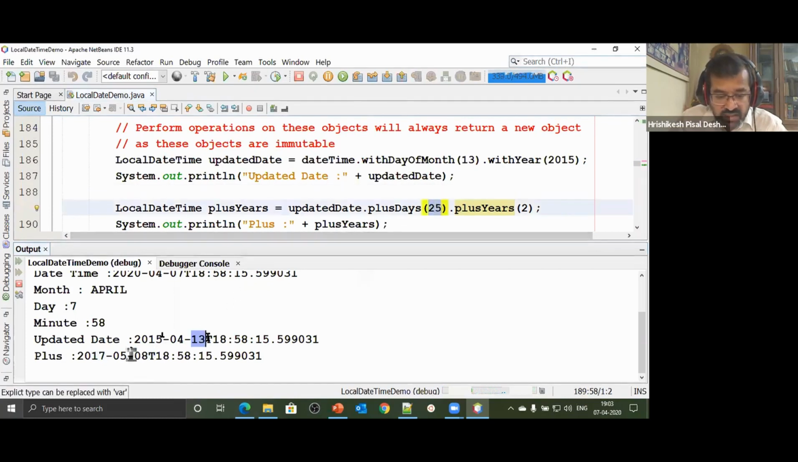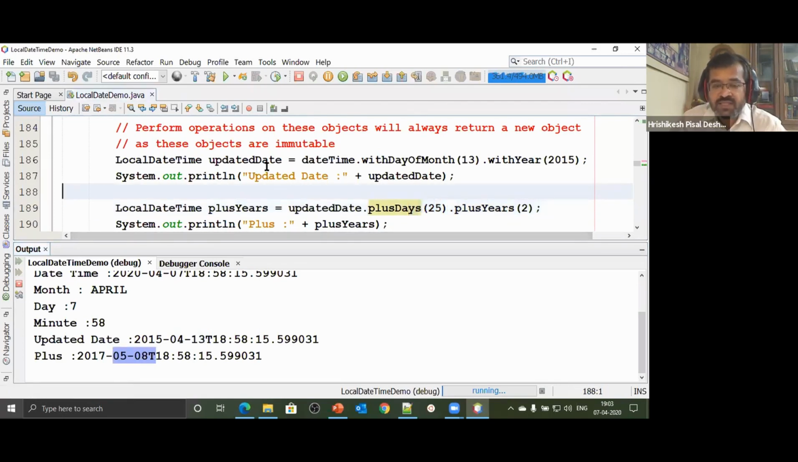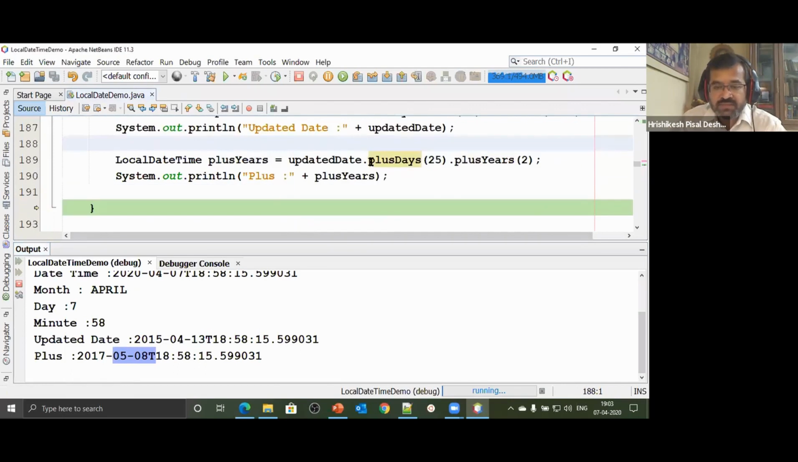So it was 13, April 13. Now it has become May 8. Can you check? Understand? So 15 has changed to 17, that's understandable. And plus 25 days, so the 13th of April has changed to the 8th of May. Exactly 25 days has been added. So that's how this particular class works.